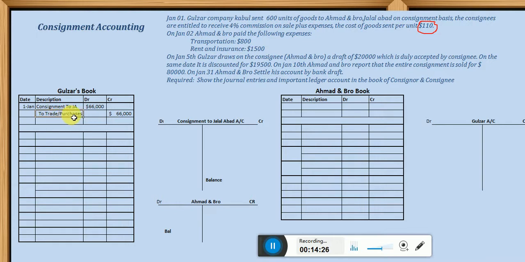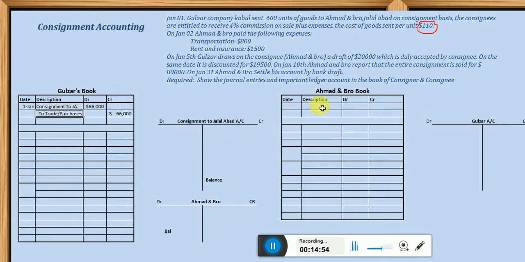But whenever Gulzar is supplying goods into the consignment account, obviously he has to reduce the trade or purchases account, as it decreases. This was about Gulzar's first transaction, when he is just sending or dispatching goods.